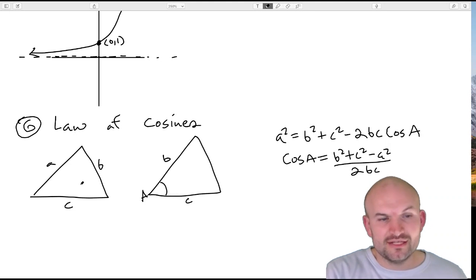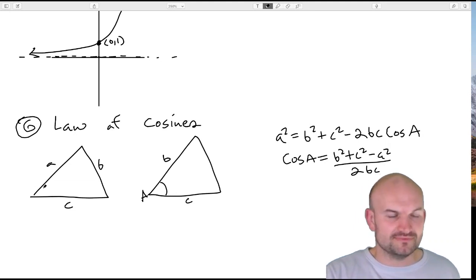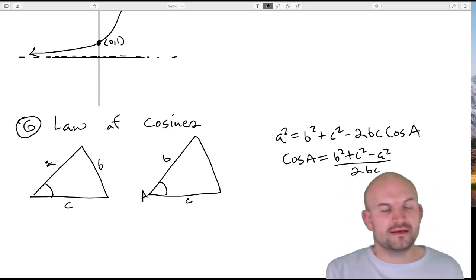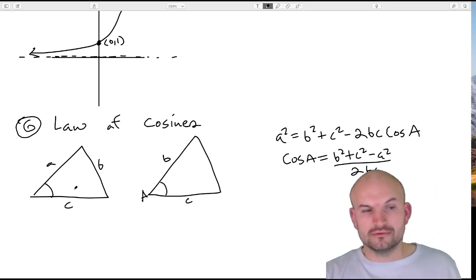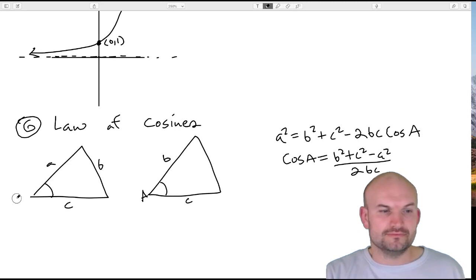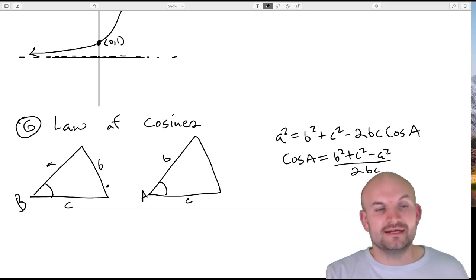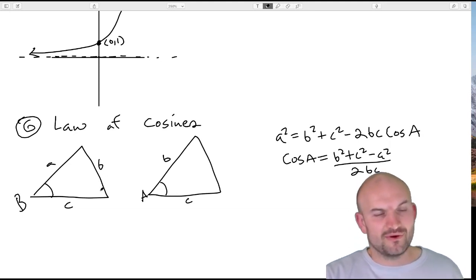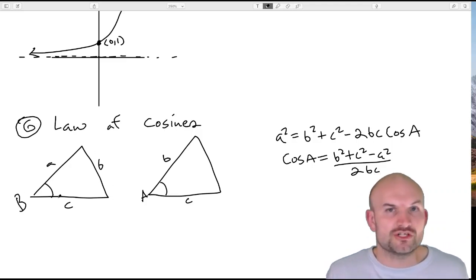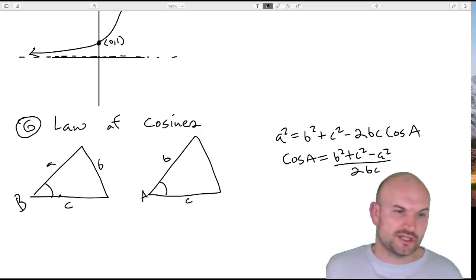Now, obviously, you can avoid using the law of cosines when you have side, side, side. For instance, let's find B, or cosine of B, and let's say B is the largest angle inside this triangle. If side length B is the largest side, then you know angle B is going to be your largest angle. So the nice thing about that is, remember the ambiguous case, you don't know if your angle is acute or obtuse.